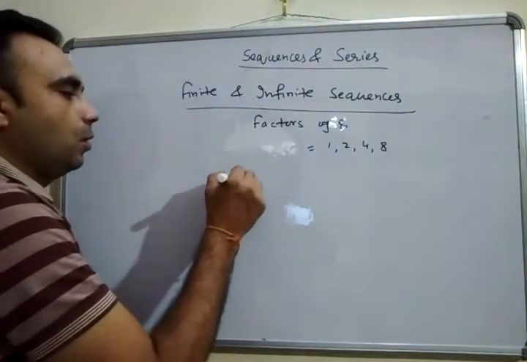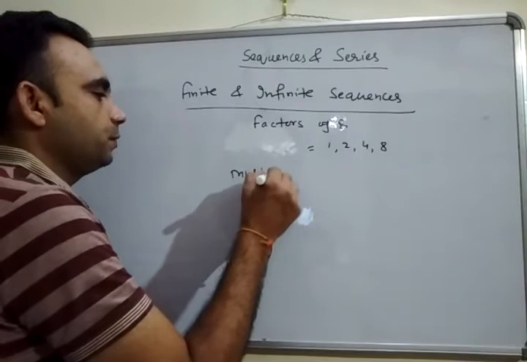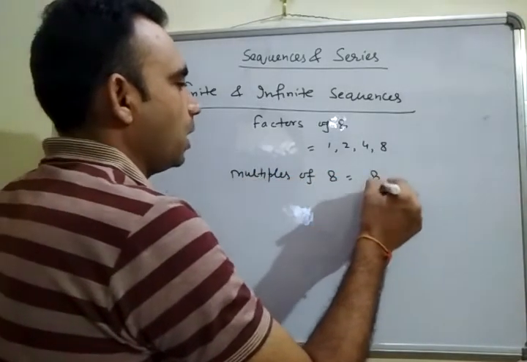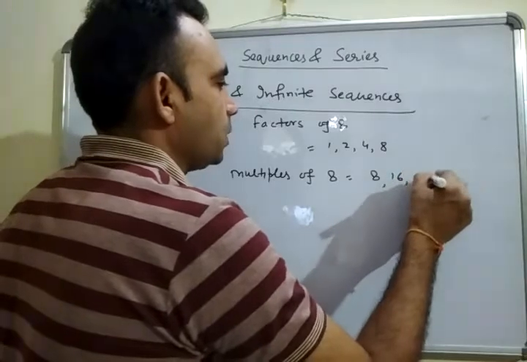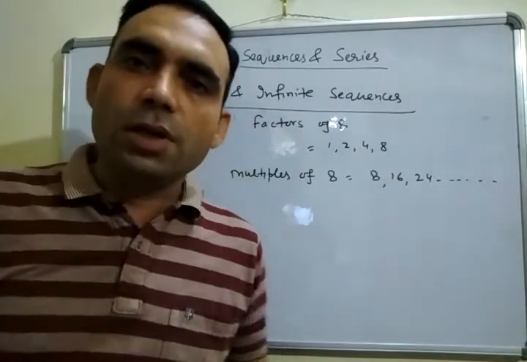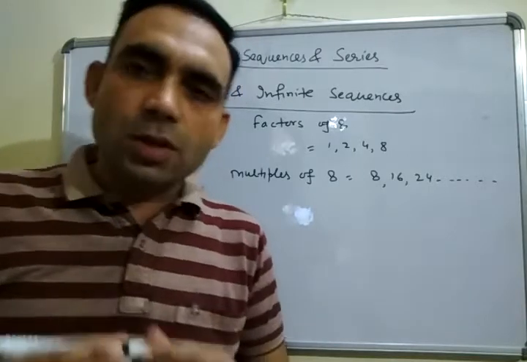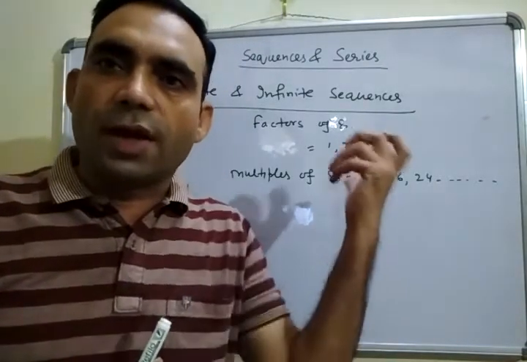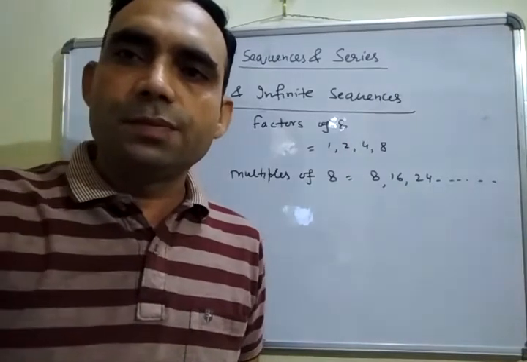But if we say multiples of 8, then the multiples of 8 are 8, 16, 24 and so on. These are obviously infinite, so this is an infinite sequence. So finite and infinite sequences depend upon whether the number of terms is finite or infinite.